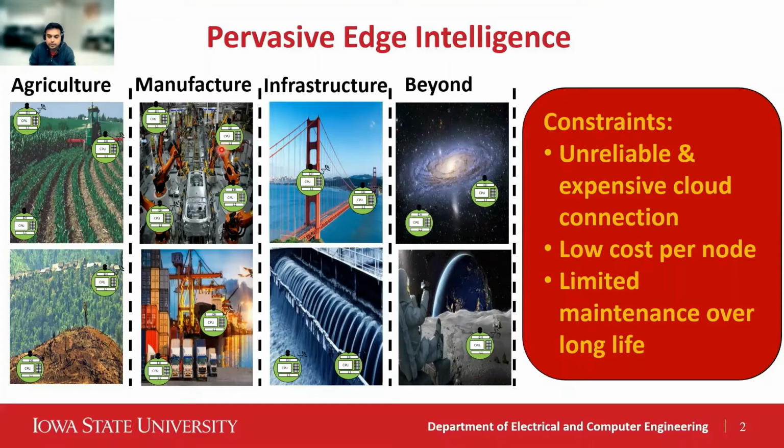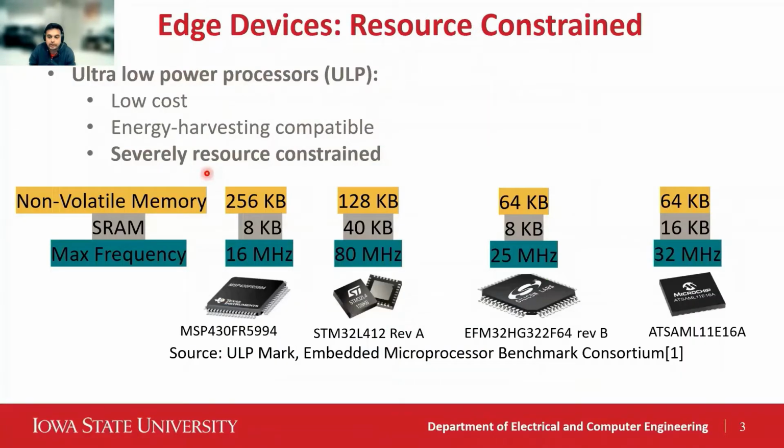However, the nodes must process data without sending it back to the cloud to avoid unreliable and costly communication. Additionally, for ubiquitous deployment, they need to be low cost and low maintenance. For long lifetime in hard to access locations, nodes may use small batteries and energy harvesting coupled with low cost. This means that such nodes will employ ultra low power processors. Such processors are severely resource constrained.